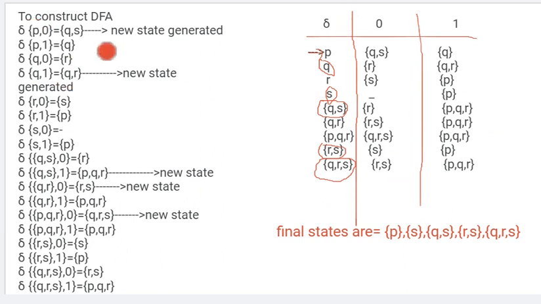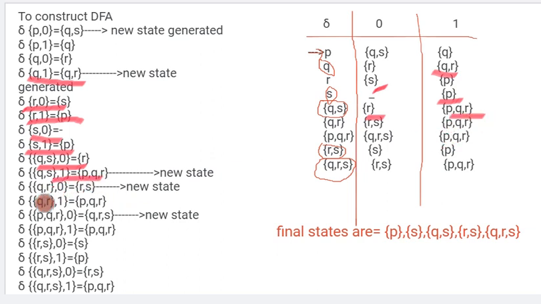We will just put it in the table: P with respect to 0 we get QS, P with respect to 1 Q. Q with respect to 0 R, Q with respect to 1 QR. R with respect to 0 it is S, R with respect to 1 it is P. S with respect to 0 it is nothing, and S with respect to 1 it is P. QS with respect to 0 it is R, QS with respect to 1 it is PQR.